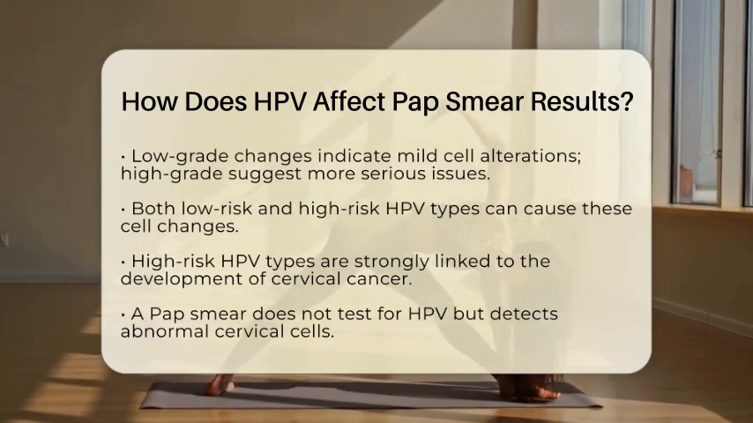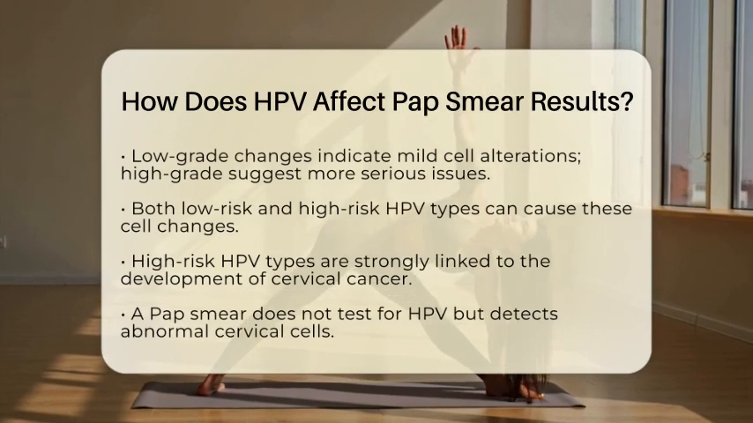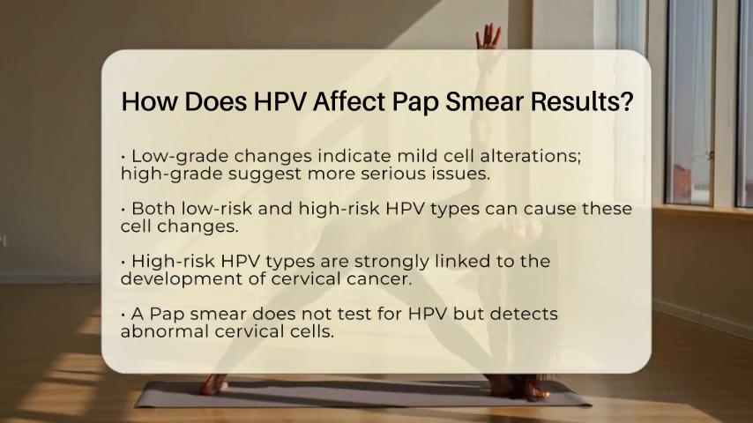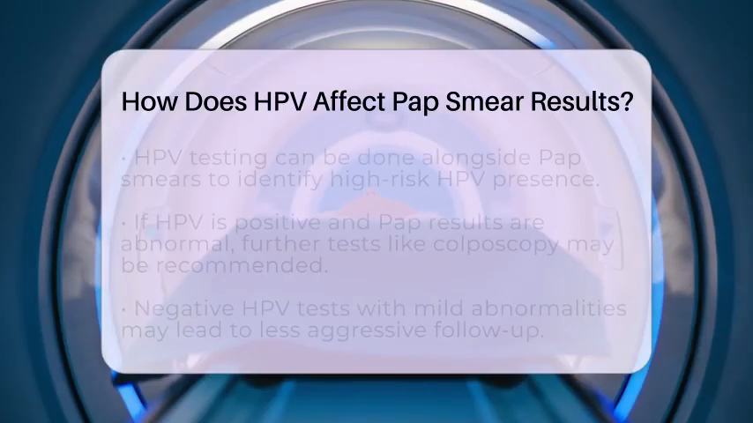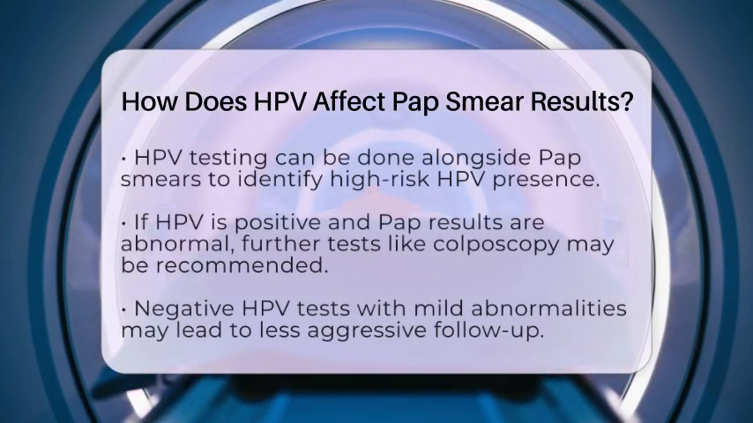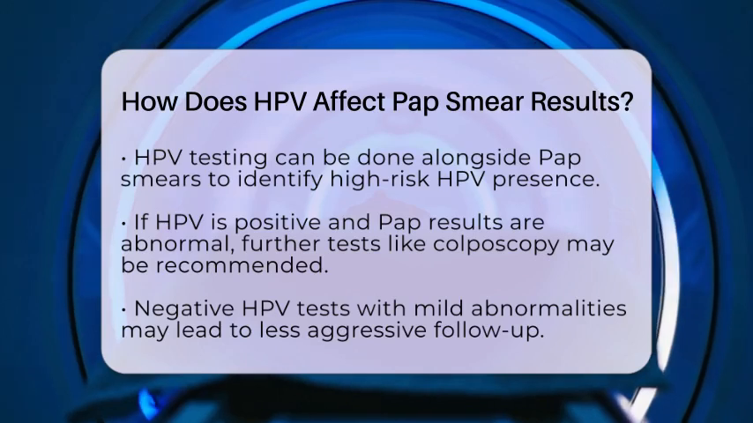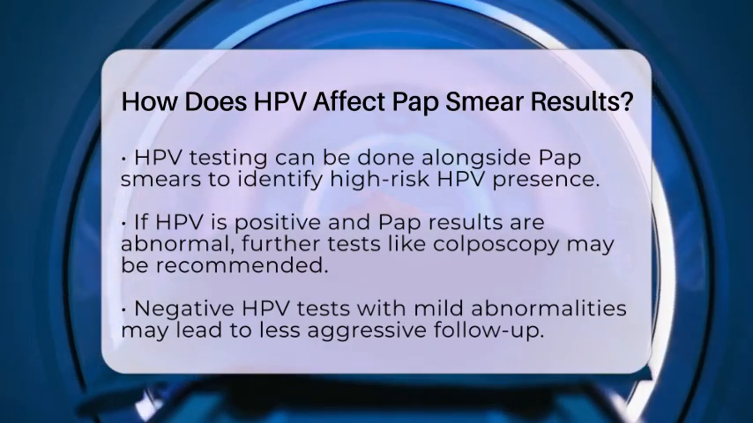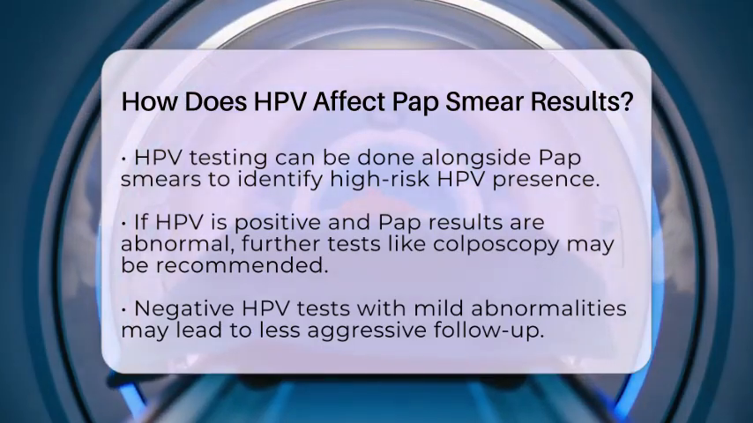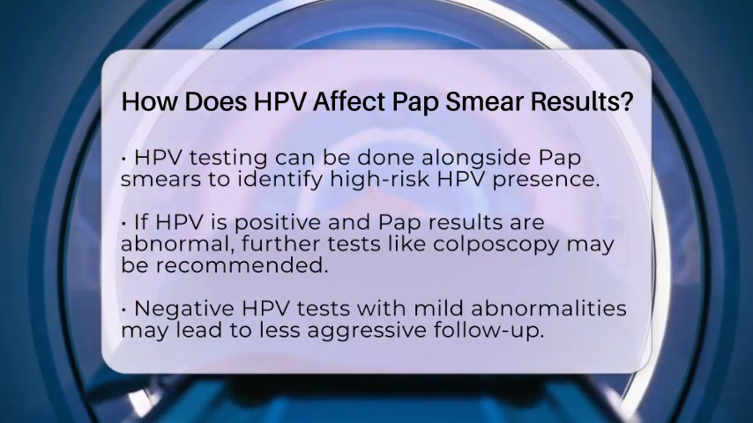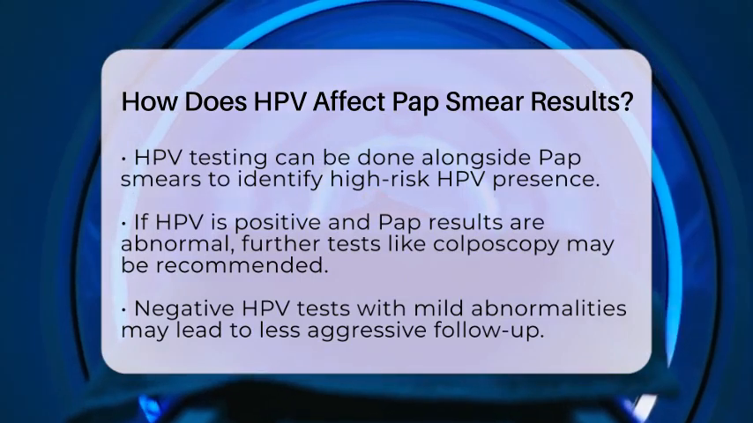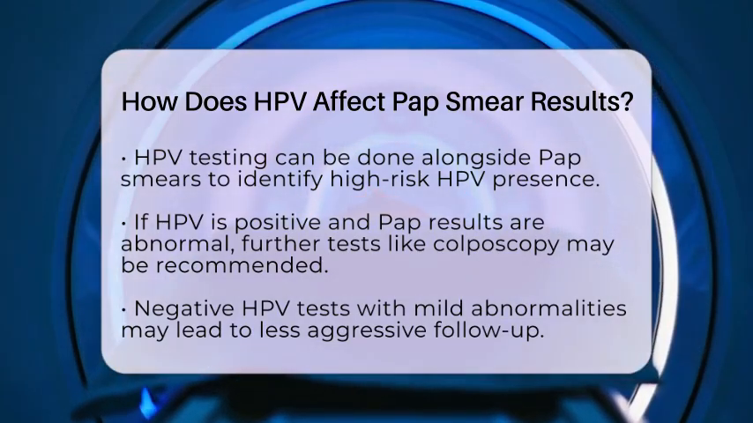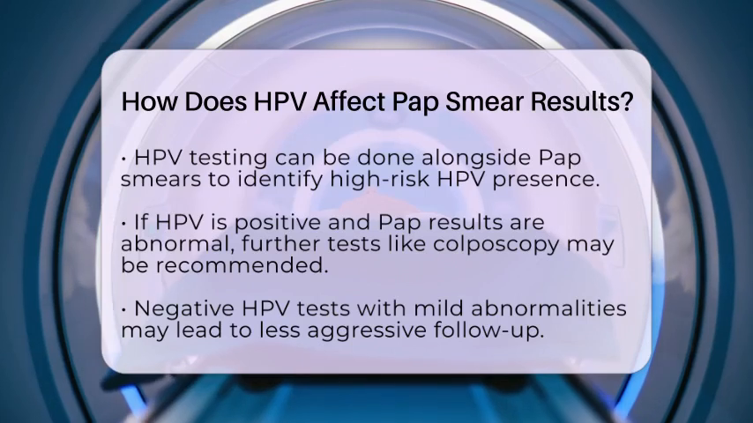If a woman has an abnormal pap result and tests positive for high-risk HPV, her healthcare provider might recommend further tests like a colposcopy. This procedure allows the doctor to look closely at the cervix and take tissue samples if needed. If the HPV test is negative but the pap smear shows mild abnormalities, the follow-up might be less aggressive. Sometimes, these changes are caused by other factors like infections or hormonal shifts.